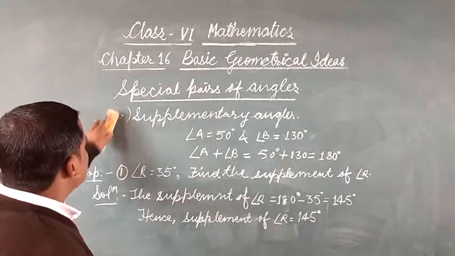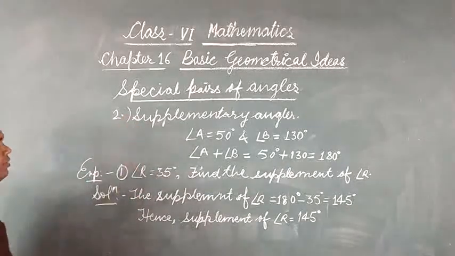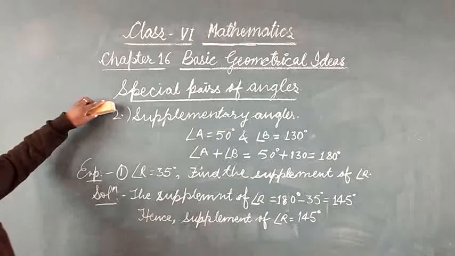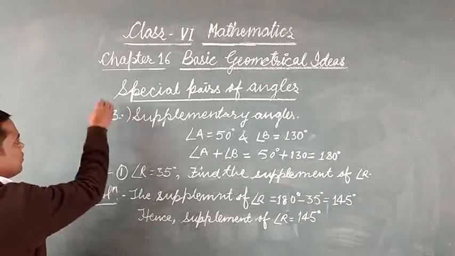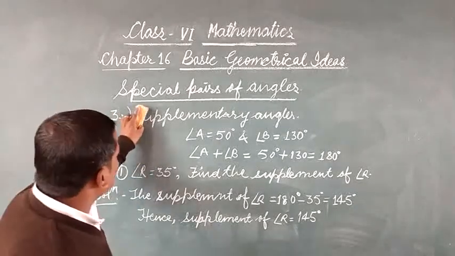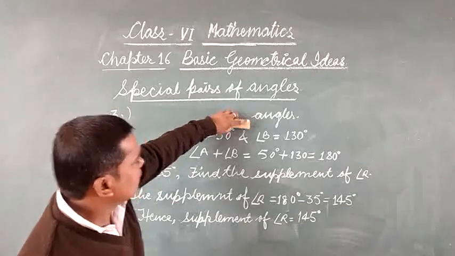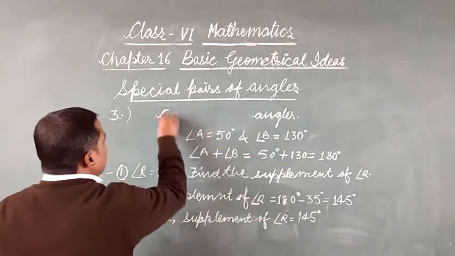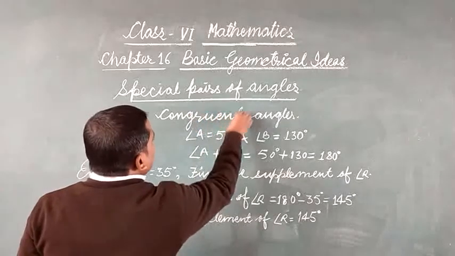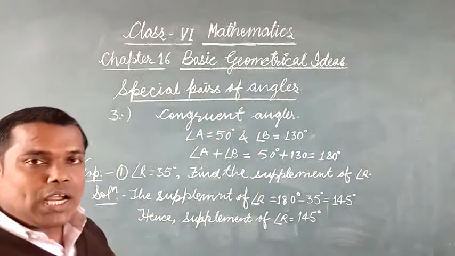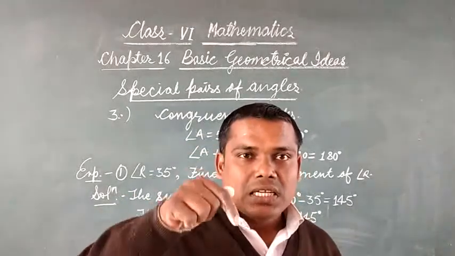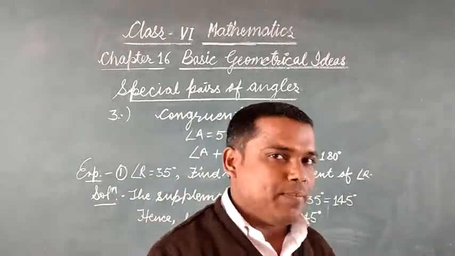The next one is congruent angles, the third one. Two angles are said to be congruent angles if their measure is exactly the same.